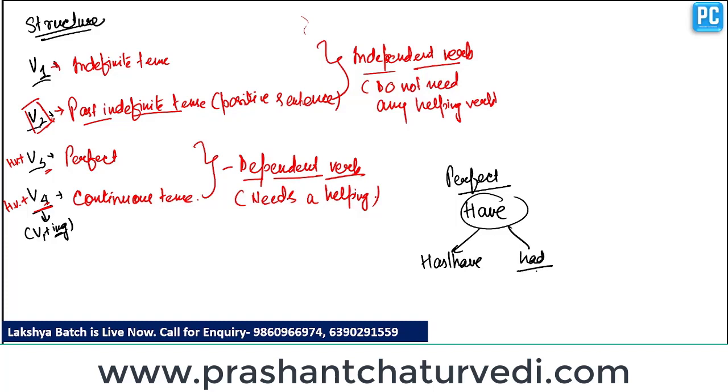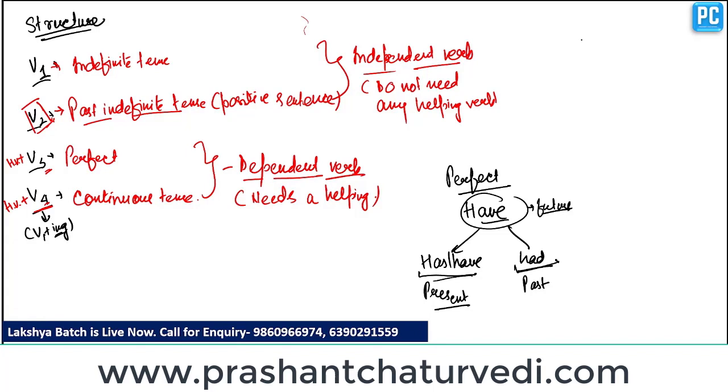So the verb which has been encircled here is the base form of verb, and base form of verb is always used in future time. Clear? So has, have here is present. So we can use has or have in perfect tense as a helping verb when the tense is present. Had comes in past perfect tense and have comes in future perfect tense. Clear? So these are the helping verbs of perfect tense: have in future tense, has, have in present tense, and had in past tense.